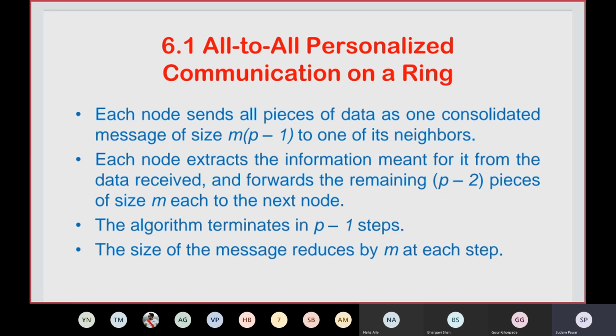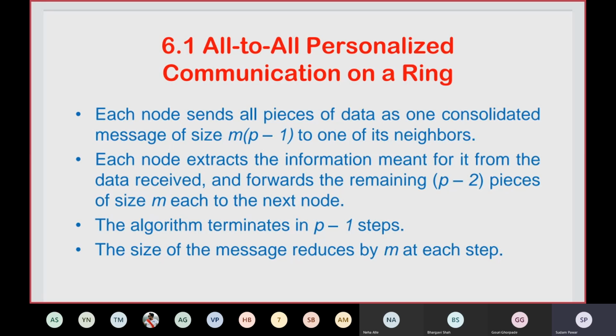So if in the first step node number 1 or 0 receives that message of size m times p minus 1, it will retrieve its own message, sent by one or more nodes in that network, and forward the remaining group of messages to the next node. So the remaining p minus 2 pieces of size m are forwarded by the current node after retrieving its own message.